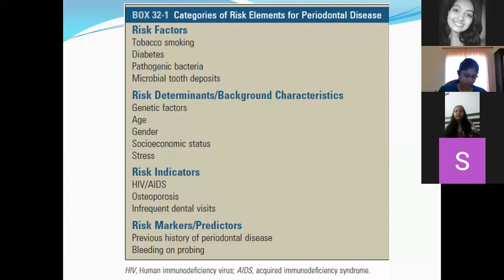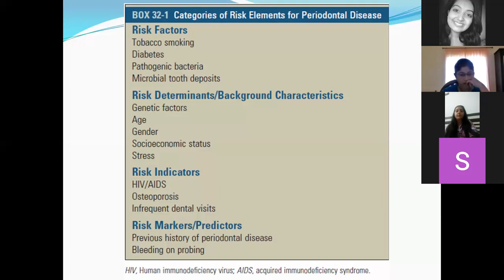Now, what are the various chemicals or cytokines which are present in your GCF when a person smokes? There is higher elevation of your interleukins, your prostaglandin E2. There is higher elevation of your collagenase enzymes, your neutrophils. All these counts will increase in your gingival crevicular fluid, as a result of which there will be increased periodontal destruction.